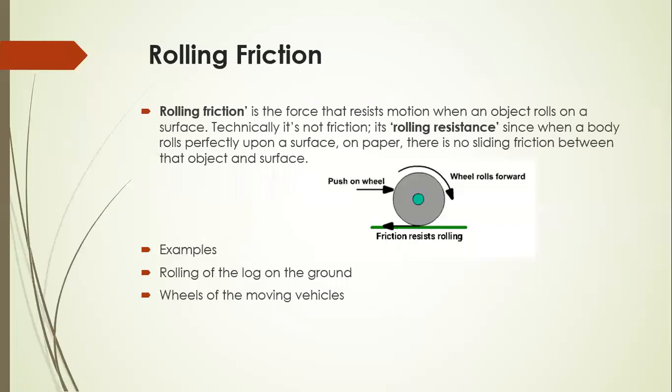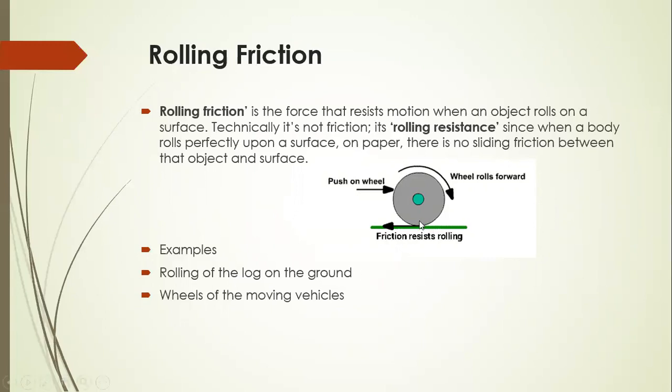Now next is rolling friction. Rolling friction is a force that resists motion when an object rolls on the ground or a surface. Technically, it is not a friction, it is a rolling resistance. When a body rolls perfectly upon a surface, there is no sliding friction between the object and the surface. There exists a rolling friction.